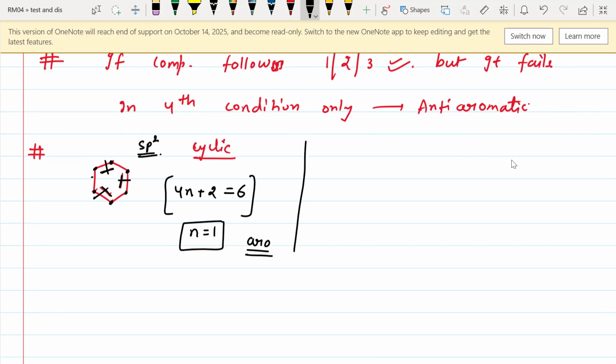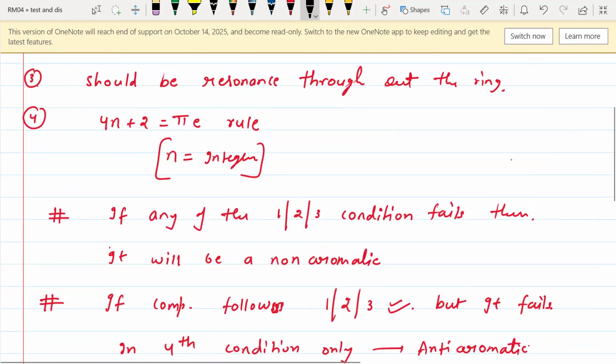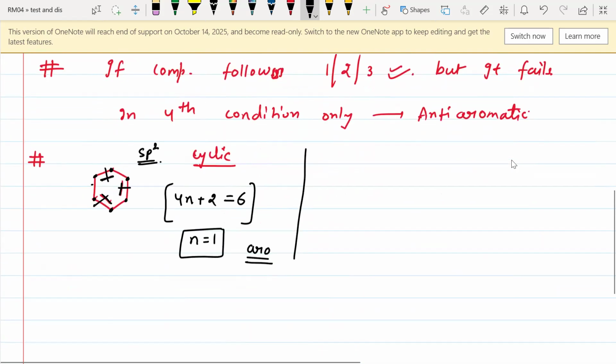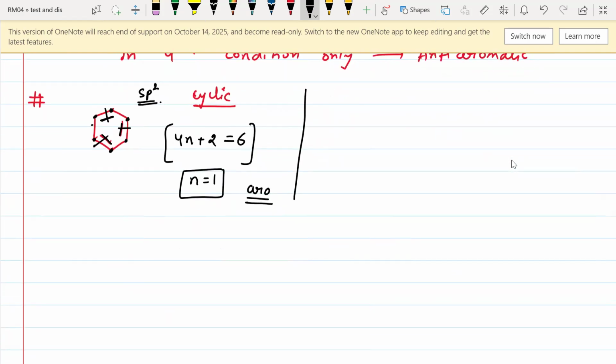So if you want to check whether a compound is aromatic, non-aromatic, or anti-aromatic, we can easily see whether it is cyclic or acyclic. But in every example, we will have to check whether it follows the second rule and the third rule. I will give you a very small trick. This is not any rule.